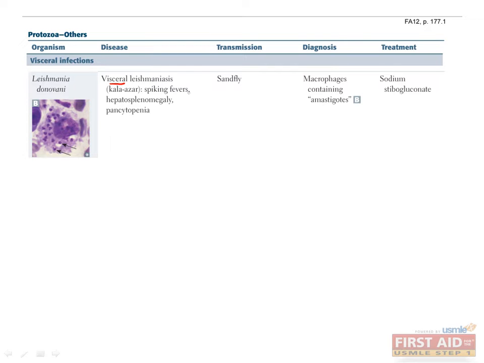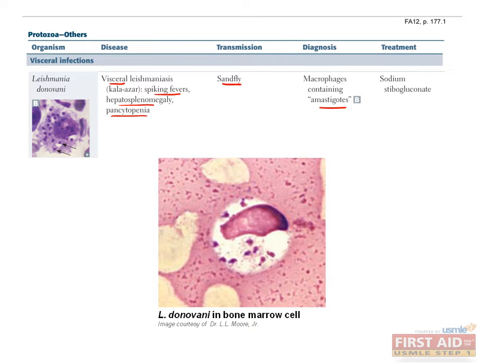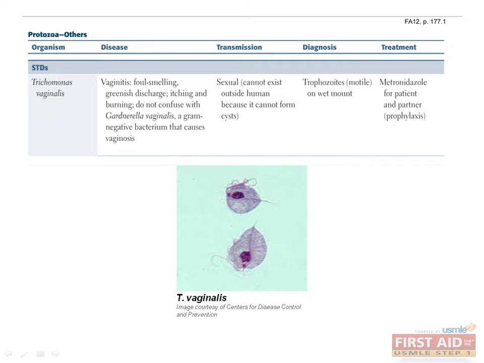Typical symptoms include spiking fever, hepatosplenomegaly, and pancytopenia. The protozoan is transmitted by the sandfly, and diagnosis is made by directly visualizing amastigotes in splenic or bone marrow aspirate. Here you can see an example of the amastigotes in this picture. Treat with sodium stibogluconate.